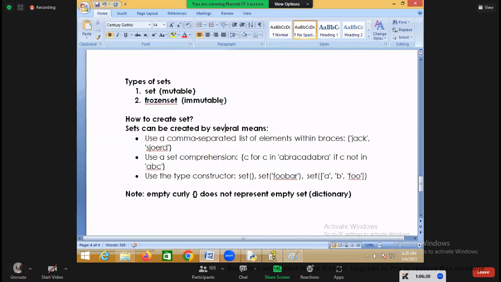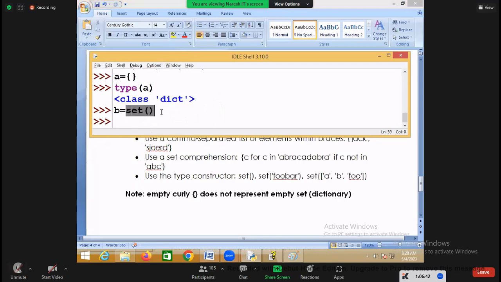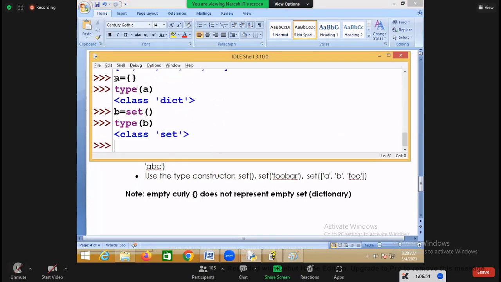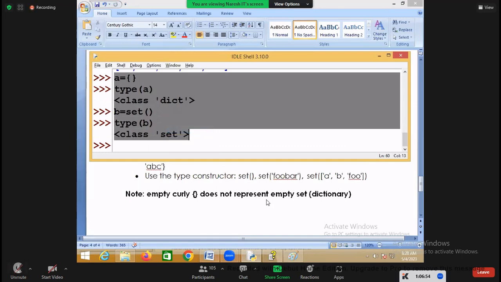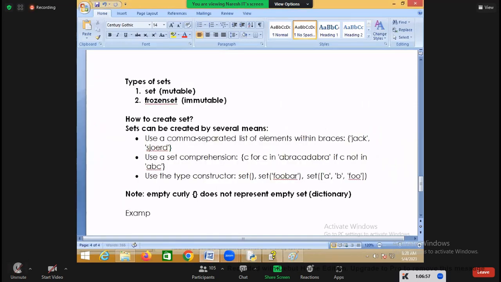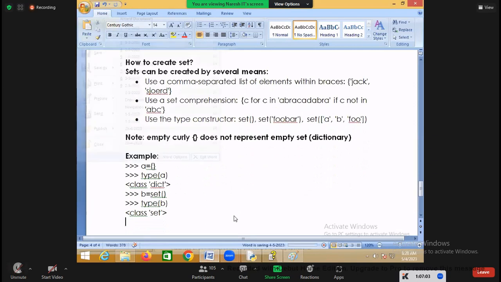Then how to create a set? A set can be created in different ways, but an empty set you cannot create by writing empty curly braces. If you want to create an empty set, you take the help of which data type? Set data type. Now if I am saying type of B, B is which type here? Set type. Now this is an empty set. Type of A: this is an empty dictionary, and this is called an empty set.